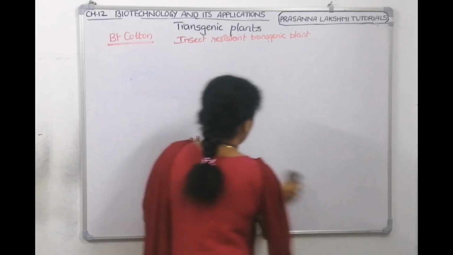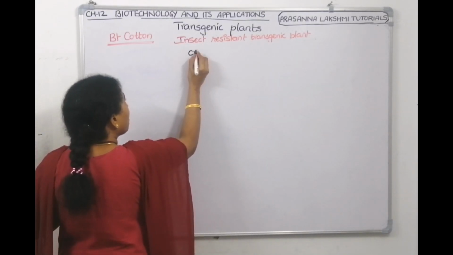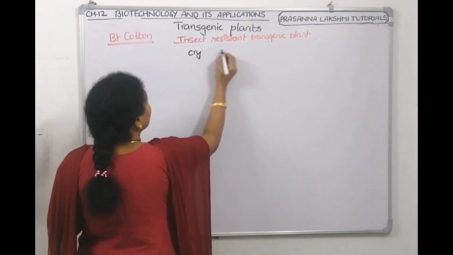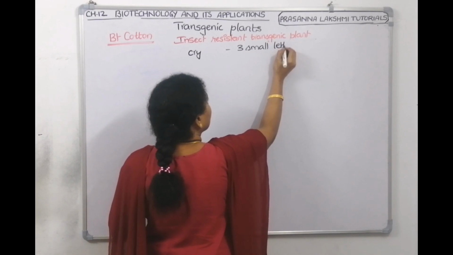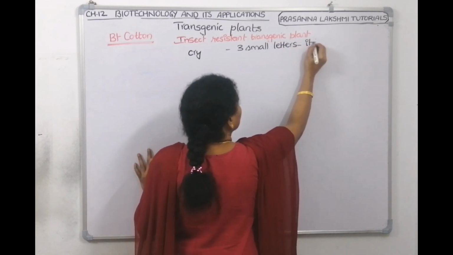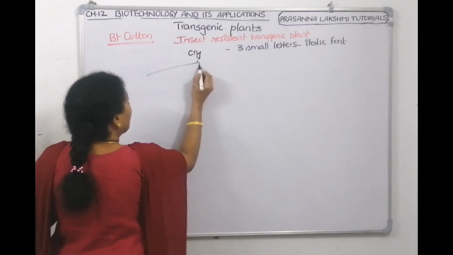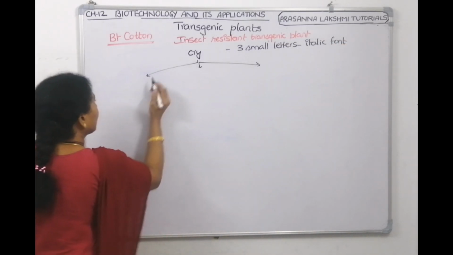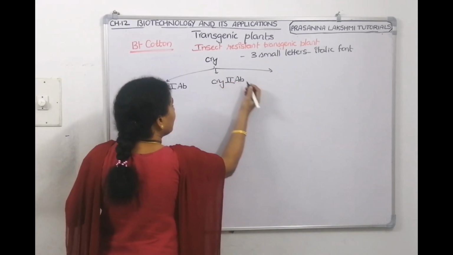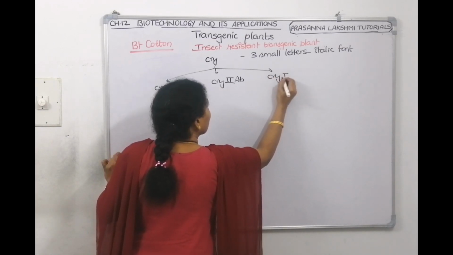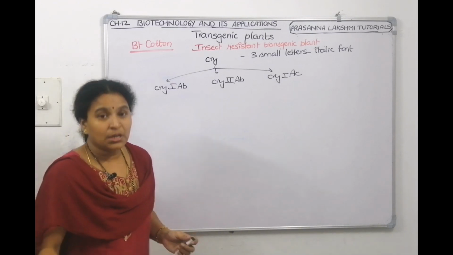If it is a gene, use small letters, all three are small letters, c, r, y, and use italic font. And mainly we use three cry genes: cry1Ab, cry2Ab, or cry1Ac. Mainly three cry genes we use.